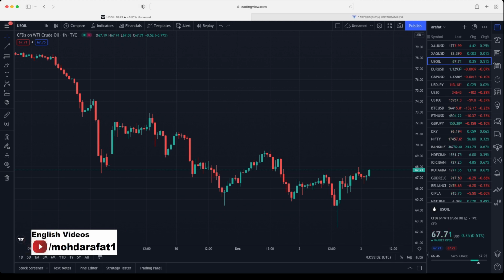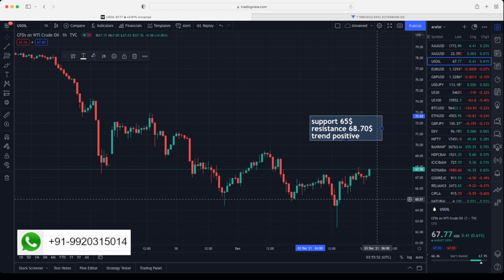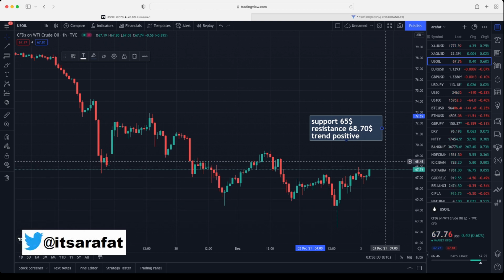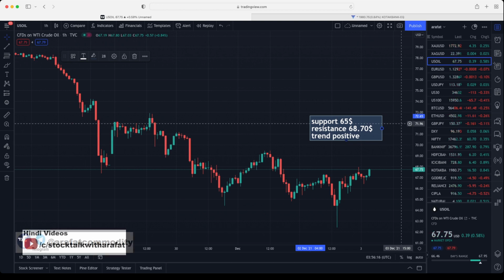Let's have a look at resistance and support now. $65 will act as support now. If market breaks $65 and sustains below that level, then expect $64 and $63. Resistance at $68.70. If oil breaks 68.70 and sustains above that level, then expect $70 and $72. Currently, crude oil is trading in positive zone, so trade accordingly.